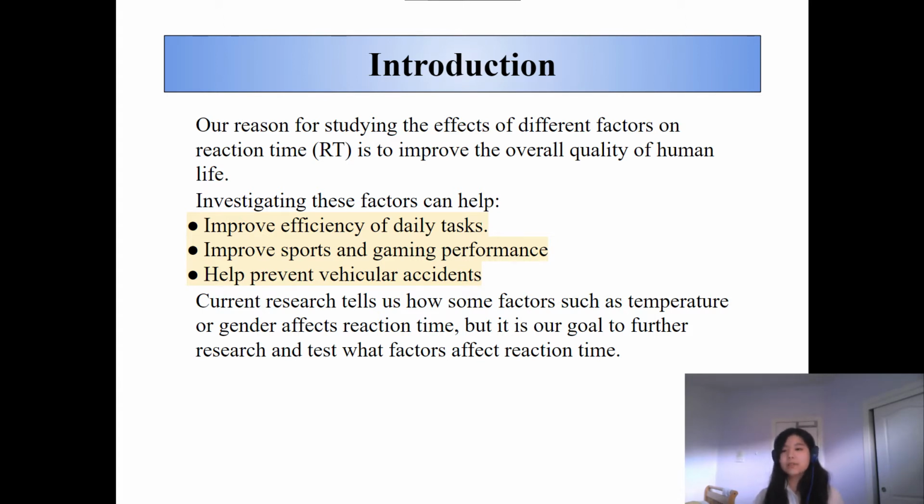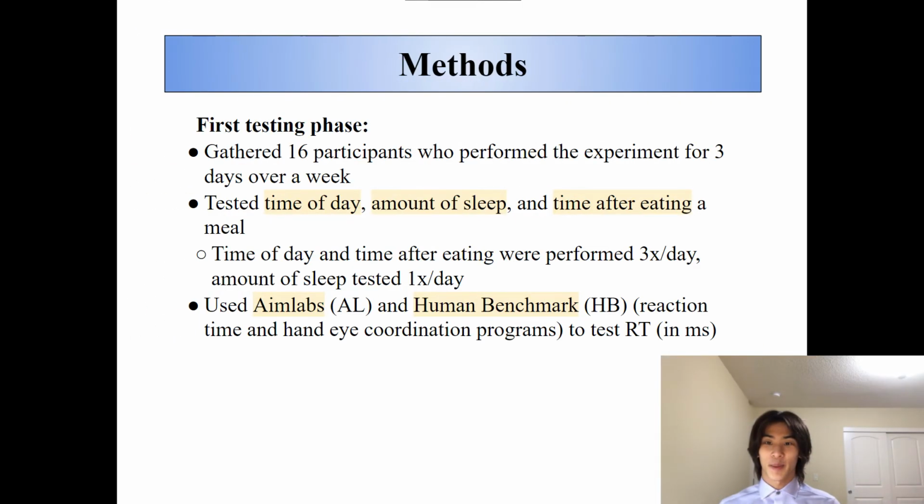There's currently a fair amount of research that investigates the effect of things such as temperature or gender, but we wanted to look further into the different things that may affect reaction time. We decided to split our experiment up into two different testing phases. The first one was with 16 participants, and we were testing 3 variables: how the amount of sleep, time of day, and amount of time after eating a meal affected reaction time.